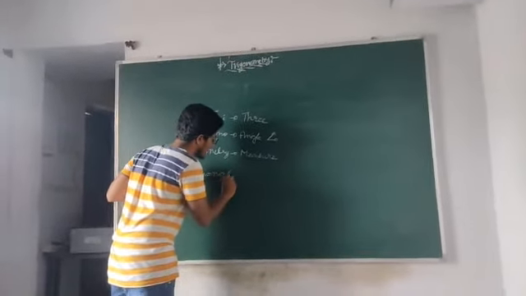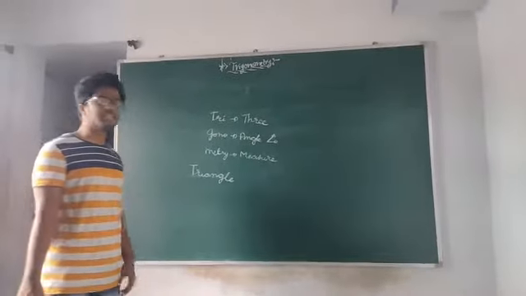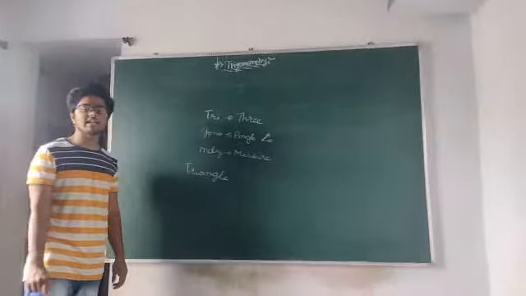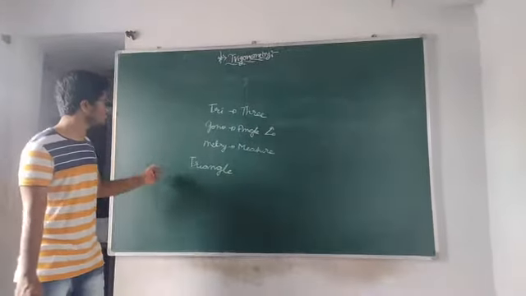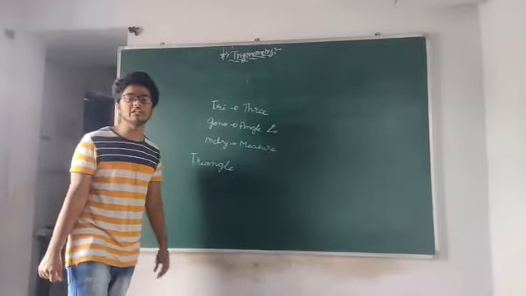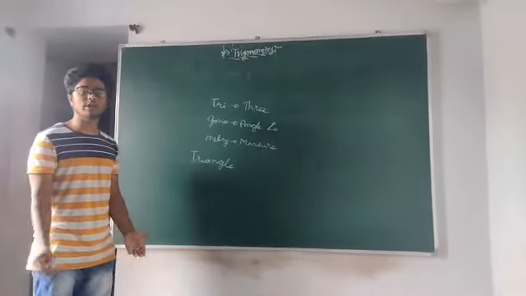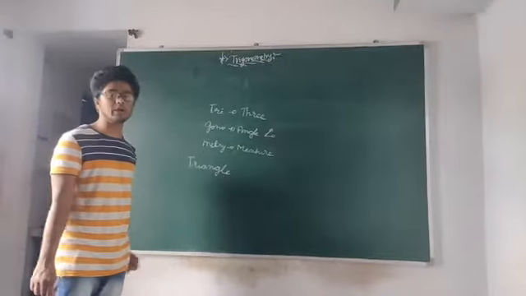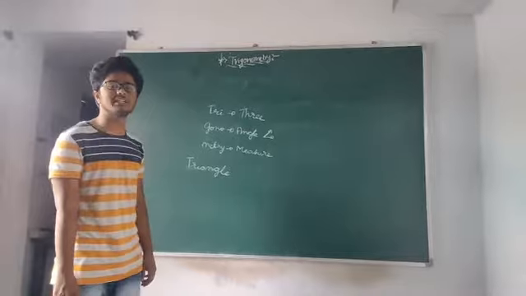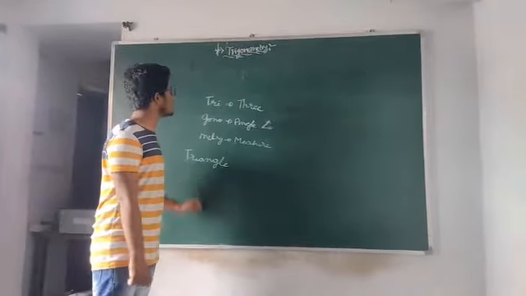It's called a triangle. So there are a lot of triangles. One is the scalene triangle, isosceles triangle, obtuse angle triangle, right angle triangle, a lot. But in this chapter, in this trigonometry, we are going to deal only with the right angle triangle. Any triangle, we are going to convert into a right angle triangle. Why only right angle triangle? Right angle triangle has some special properties and some special characteristics. So let us know about right angle triangle.